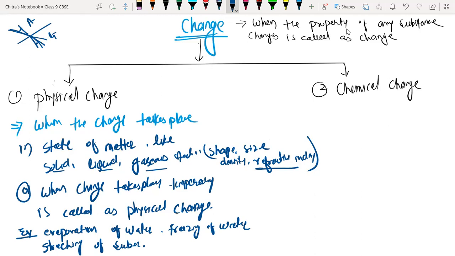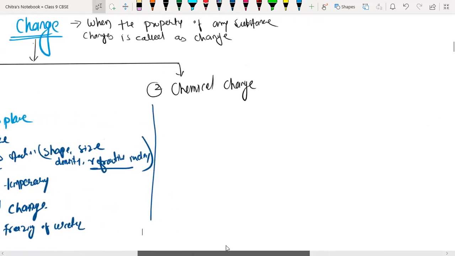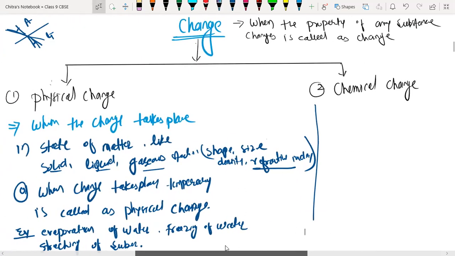So now we will discuss the chemical change. Stretching of rubber, stretching of a spring, all these are physical changes. Milk to curd? No, that is a chemical change. That's what I'm saying for chemical change only. First we have to write the definition. But first I want you to take a screenshot of physical change because I'm going to move the screen aside. Done?